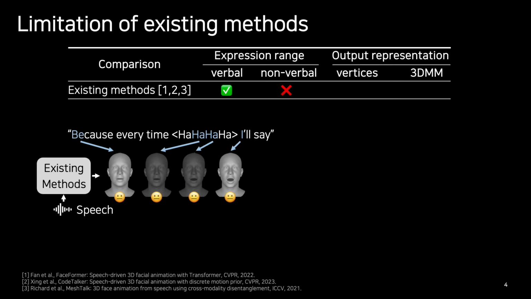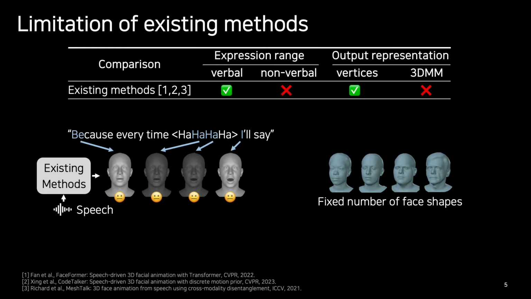Existing methods of 3D talking heads have shown accurate lip movements in sync with the input speech. However, these methods have several limitations. Firstly, when the input speech contains a non-verbal signal, such as laughter, these methods fail to express such a signal. Secondly, since existing methods use vertices for the output representation, they fail to change the shapes of the 3D talking head, but only allow generation within a fixed number of face templates.